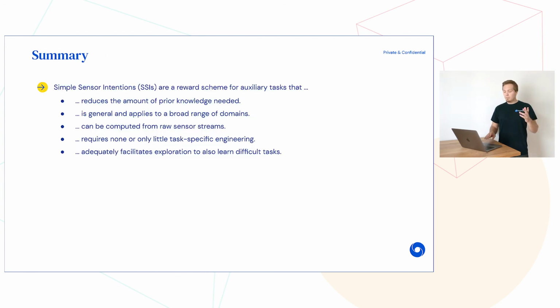In summary, with simple sensor intentions, we propose a reward scheme for defining auxiliary tasks that reduces the amount of prior knowledge required and that is generic and can be applied to a broad range of domains. SSIs can be computed from raw sensor streams, require none or only little task-specific engineering, and thus transfer easily to new domains and tasks. Further, we could show empirically that SSIs work well in different domains and that SSIs provide for sufficient exploration to also learn difficult tasks.